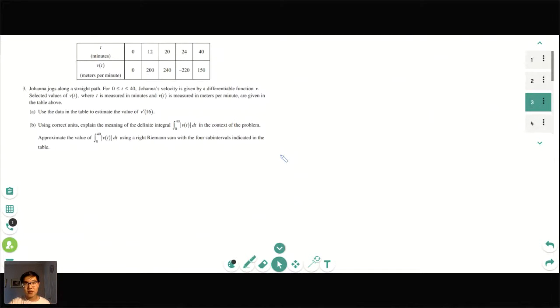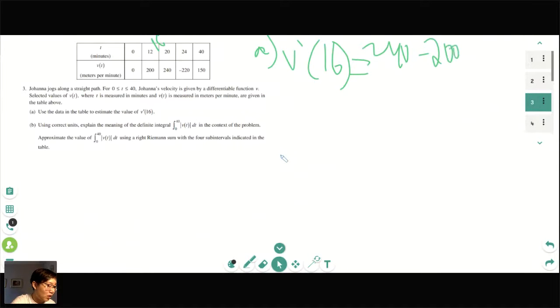Secant line, use slope. Yeah, so 16 is right here in the middle, right? All we would have to do technically is find the change. V prime of 16 is basically the middle of those two points. So for part A, for v prime of 16, it's basically 240 minus 200 all over 20 minus 12. Ultimately that will give us 5 meters per minute squared.